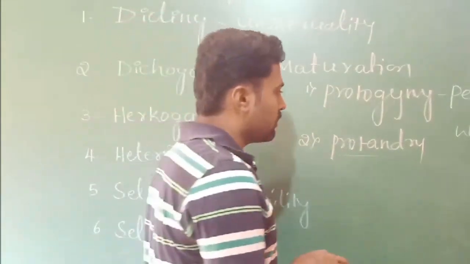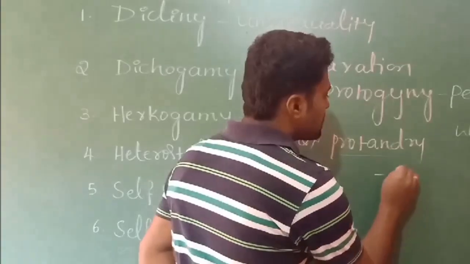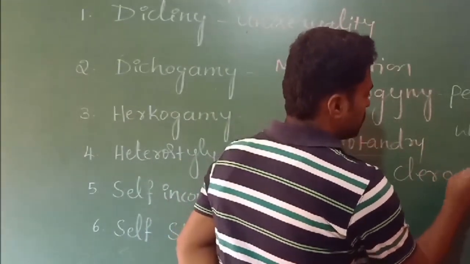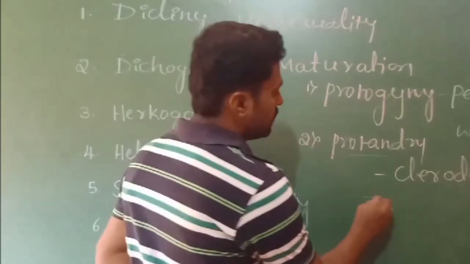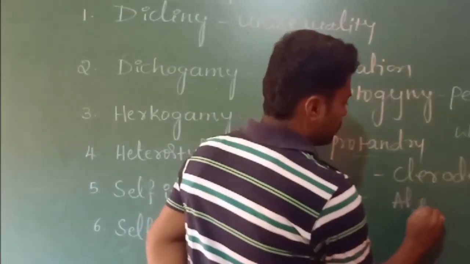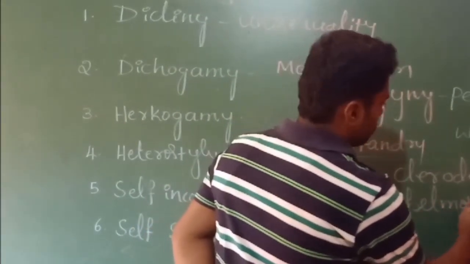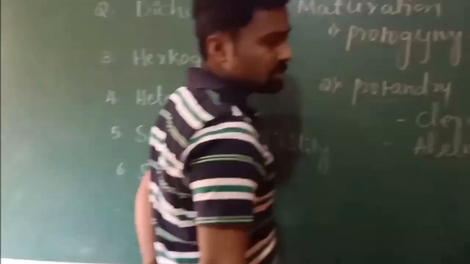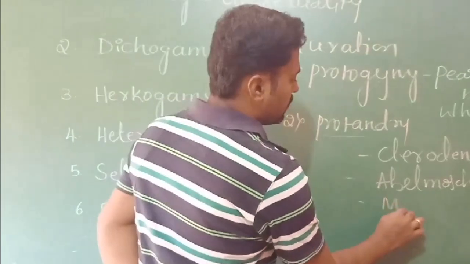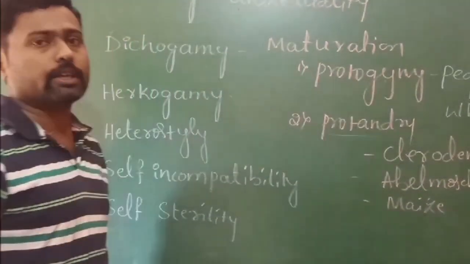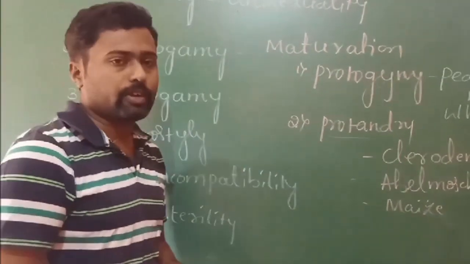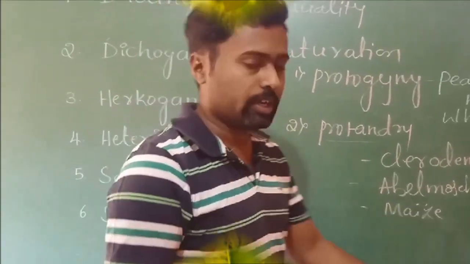It can be observed in plants like clerodendron, then abelmoschus, clerodendron, and plants like maize. So here we can observe protandry. It means maturation of the androecium before the maturation of the gynoecium.